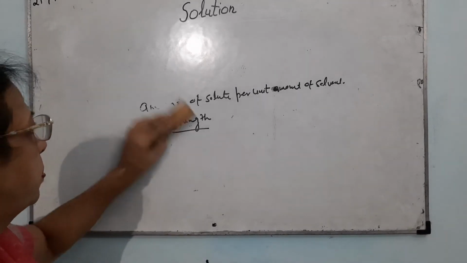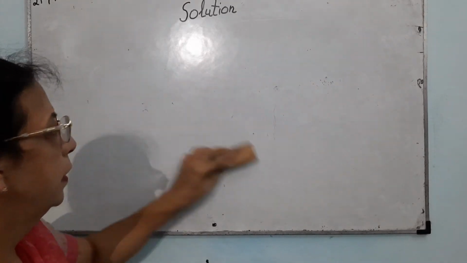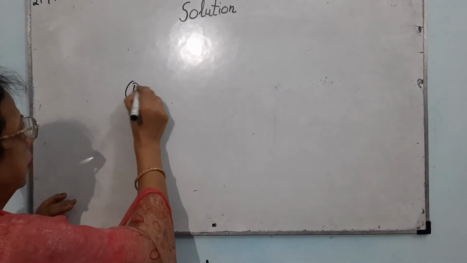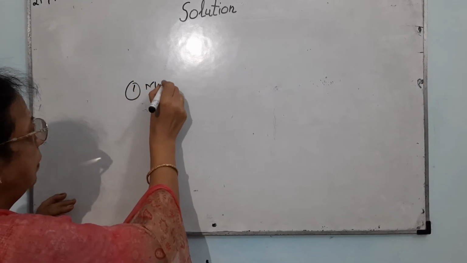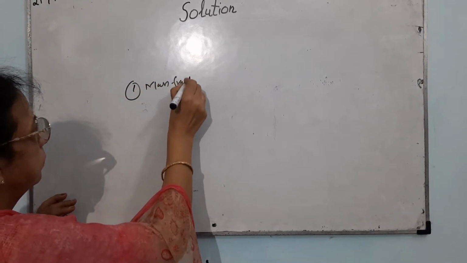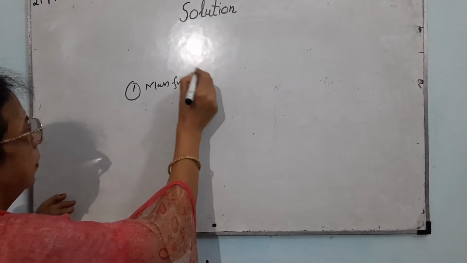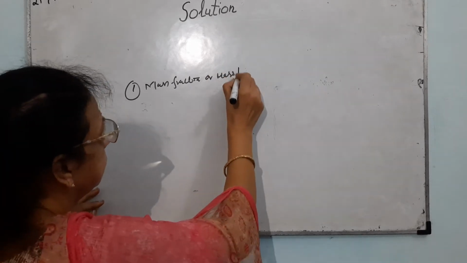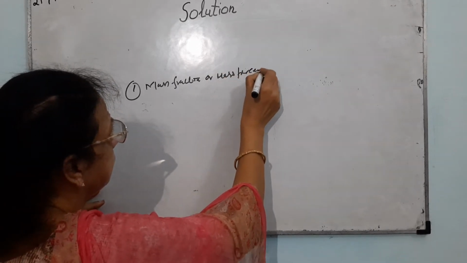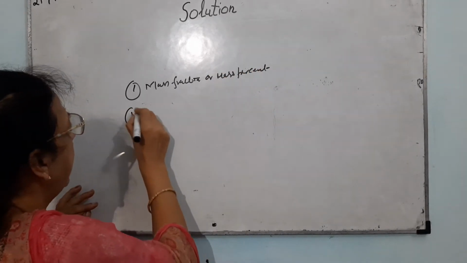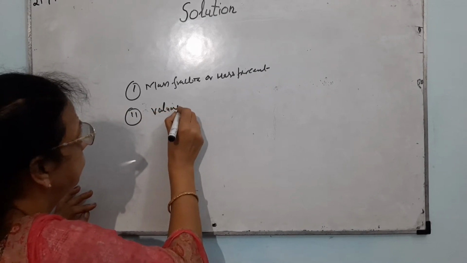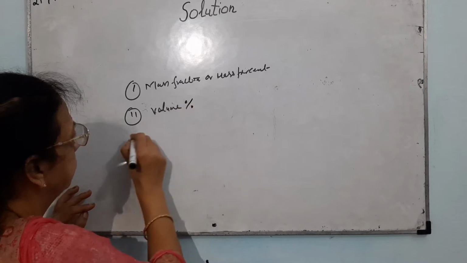It can be expressed in terms of mass fraction or mass percent. It can be expressed in volume percent.